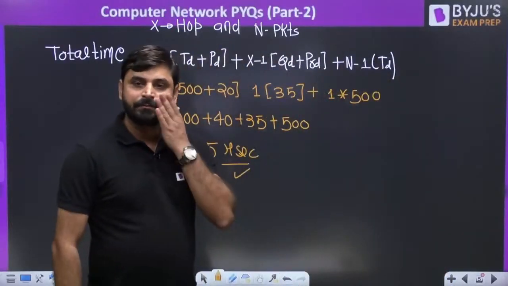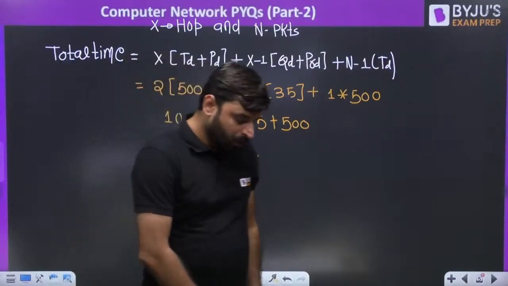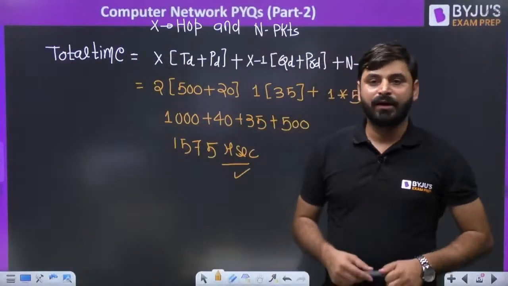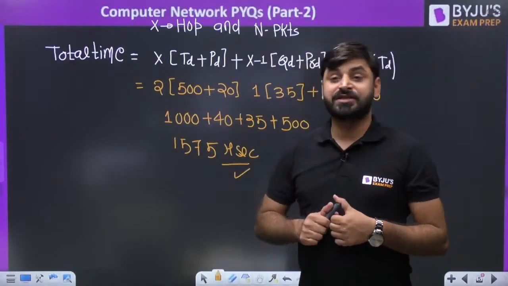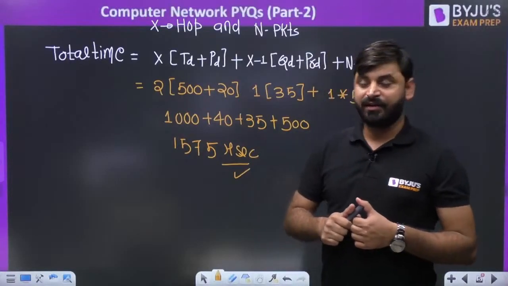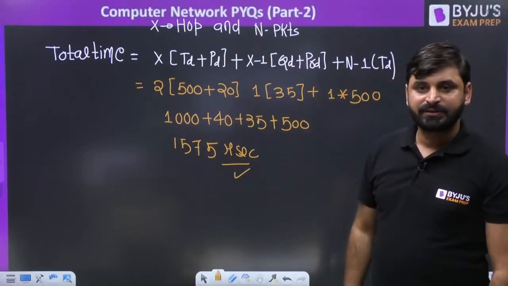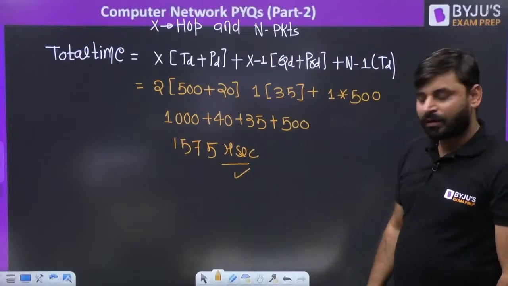Is it clear to everyone? You have to remember only this formula, so you can solve any question related to packet switching. Okay, this is the Raman formula for packet switching. Clear?